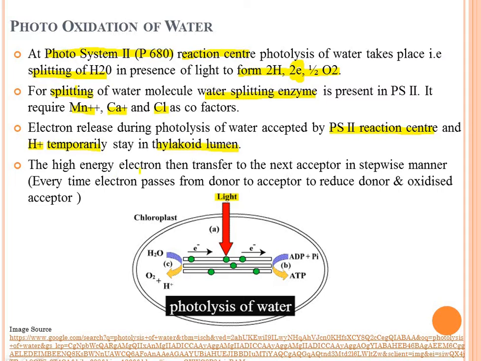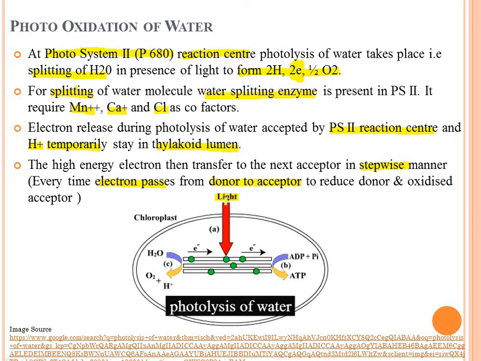Then the high energy electron is transferred to the next acceptor in a stepwise manner. I already told you some names of acceptors. Every time, the electron passes from donor to acceptor.